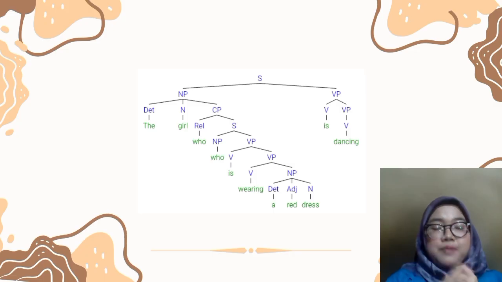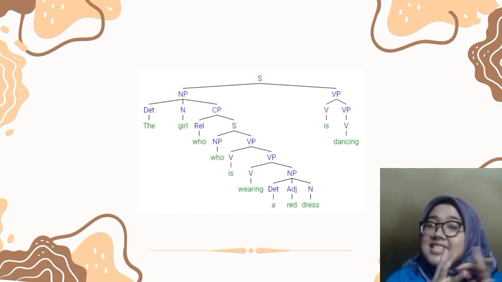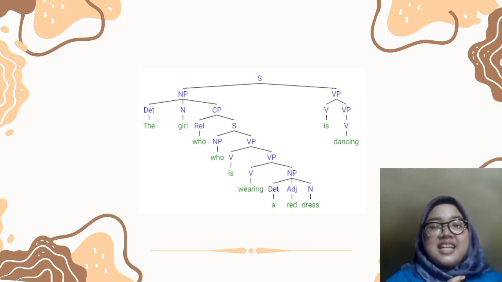Let's analyze the deep structure. There are actually two sentences behind this. The first sentence is the girl is dancing, and the second sentence is the girl is wearing a red dress. In deep structure, both ideas are separate, but in the surface structure, they are combined using the word who, which is a relative pronoun. This is an example of WH movement, where who moves to the front of the clause.